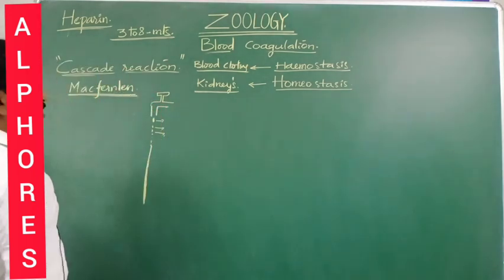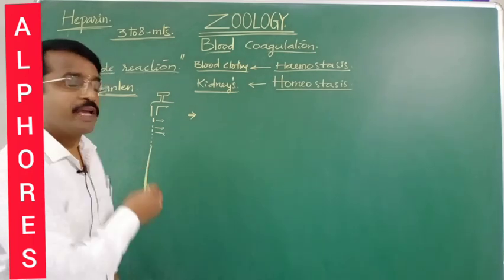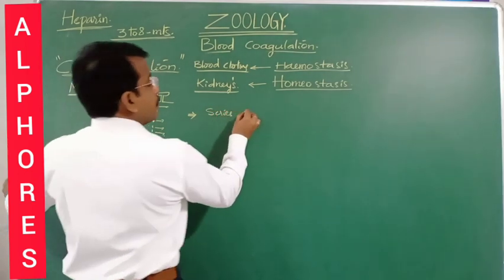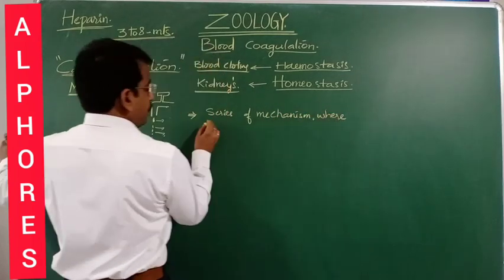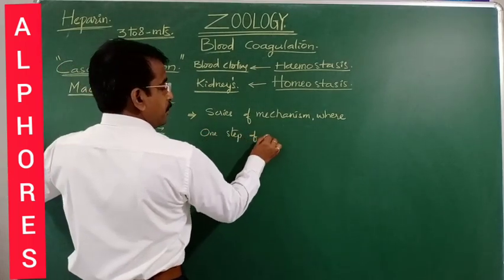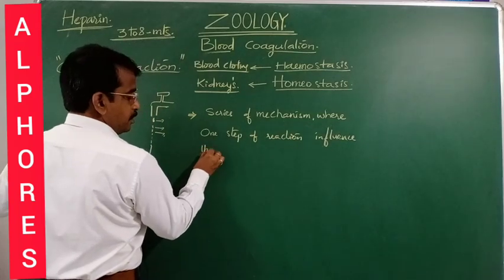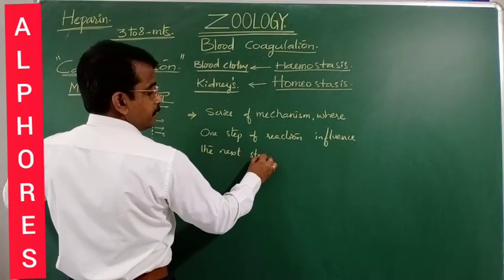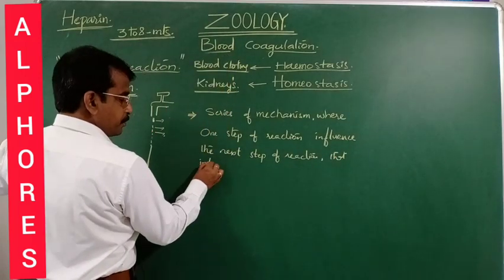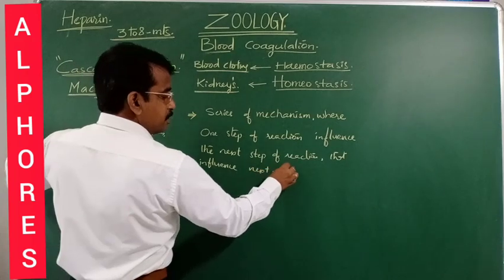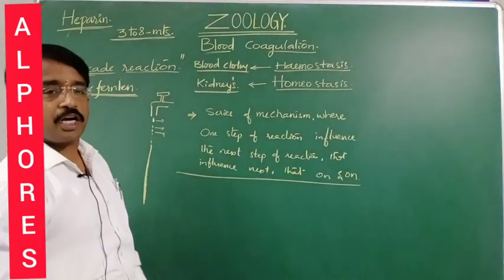Cascade reaction, the definition I repeat, is a series of events or mechanisms where one step of a reaction influences the next step of the reaction, and that influences the next, and that the next, and so on. That is what is named a cascade reaction.